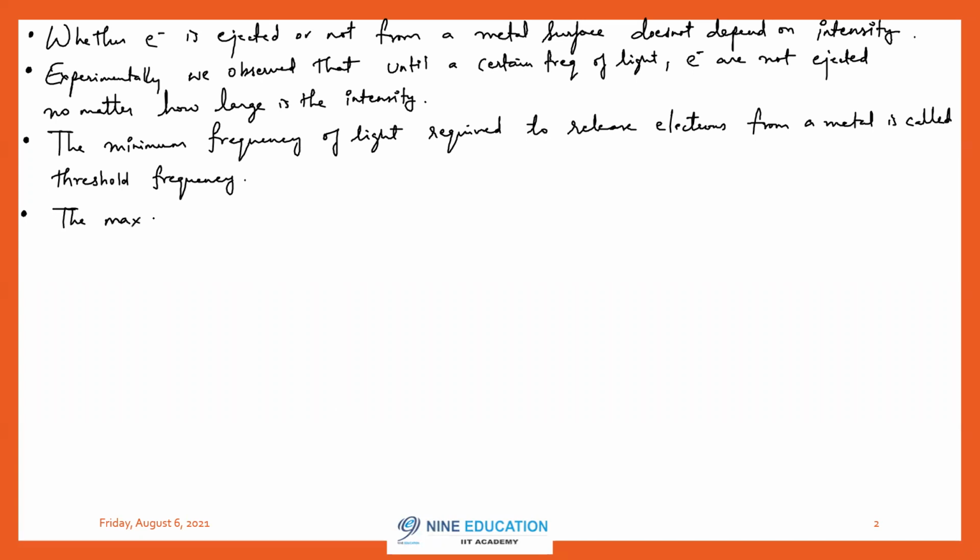The maximum wavelength of light required to release electrons from a metal is called threshold wavelength.